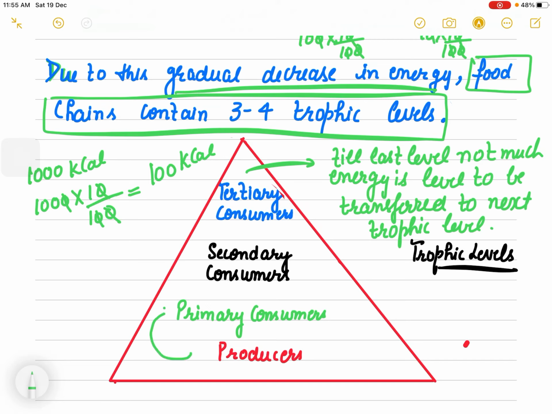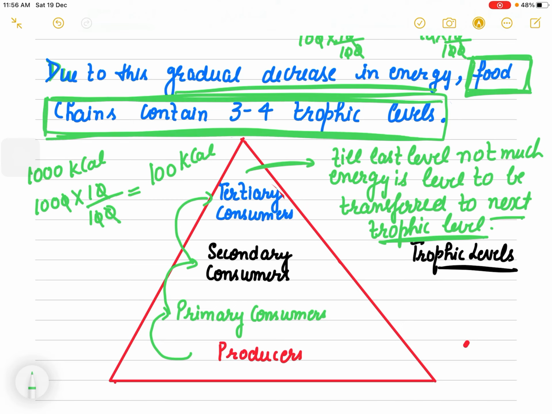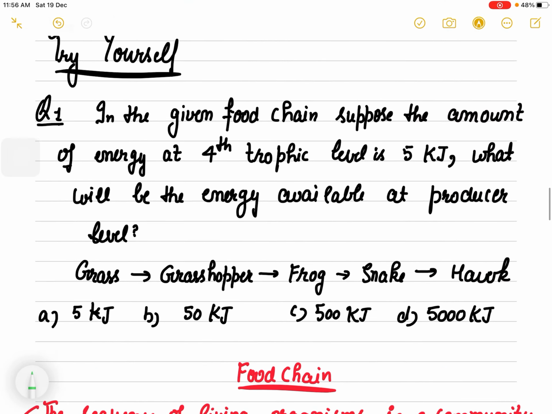Because once you move from producers to primary consumers, then secondary consumers, then tertiary consumers, there is only very little energy left, which is not sufficient to be transferred to the next trophic level. That is the reason that food chains have only 3 to 4 trophic levels.